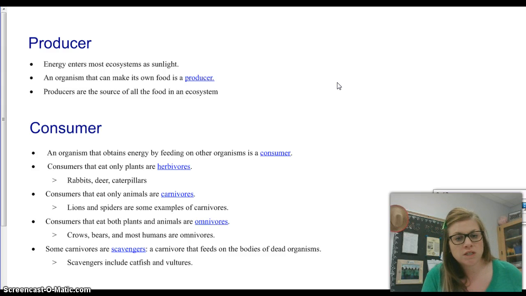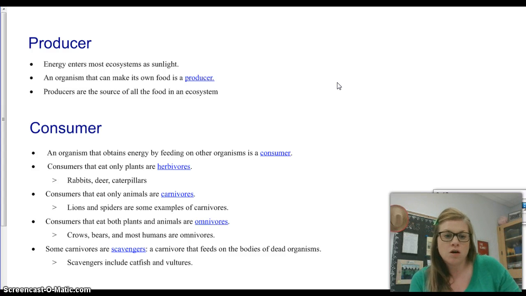Carnivores are organisms whose main diet consists of meat. They are meat-consuming organisms. Yes, you might see a lion eating grass because it needs it for its stomach because it's going to throw up, okay? But it's not a normal food for it to consume. So carnivores are things like lions and spiders. They eat only meat, okay? Mountain lions eat only meat.